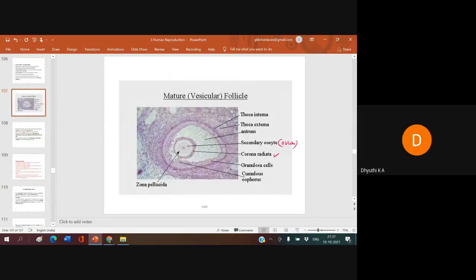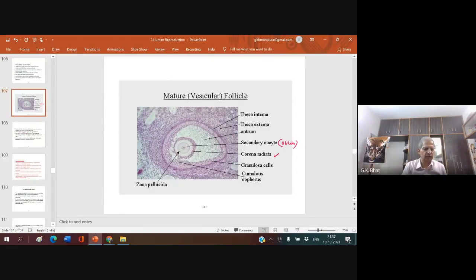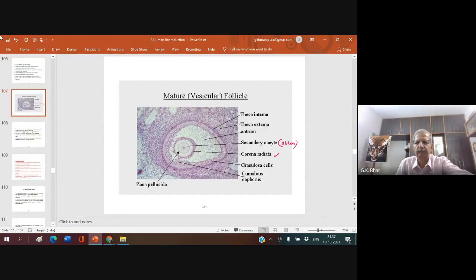Come on, who will explain to me what all you have studied today? Come on, quickly. Whatever you wanted to say: spermatogenesis is okay, male reproductive structure is okay, female reproductive structure is okay, oogenesis is okay. Anything, even if you want to look into what you have taken down as points, fine. But don't read any sentence from the NCERT book.